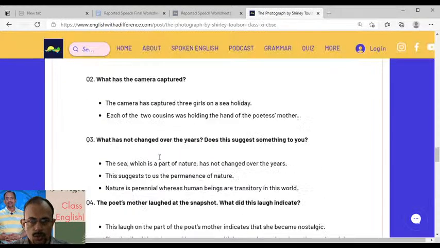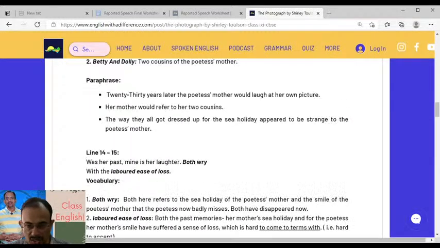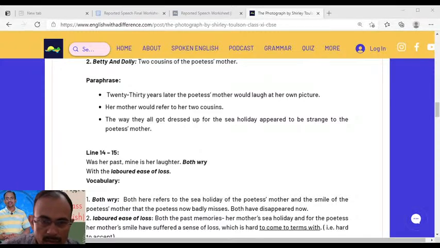So please do update your notebook on a regular basis, especially the NCERT questions and answers. The extra questions you can study on my website itself. No need to write them down. Just the NCERT questions you write down, and of course these expressions from the poem you write down. The words, the phrases that I've just discussed with you. Please do write down in your notebook.